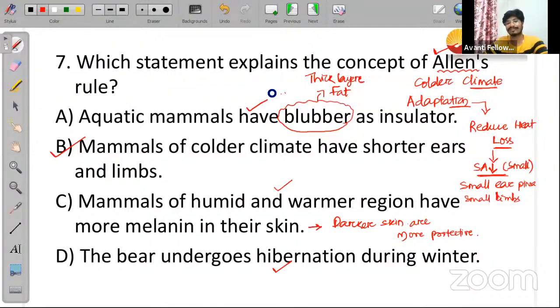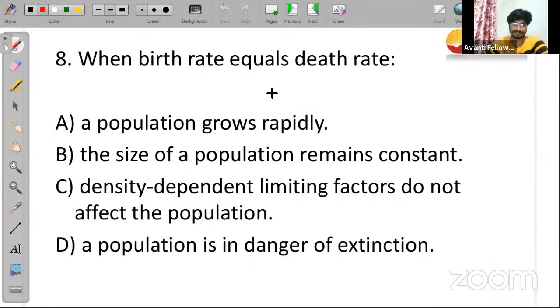Let us move to the next question now. The question is asking: when birth rate equals death rate, what will happen to the population size? Option A, the population will grow rapidly. Option B, the size of population remains constant.